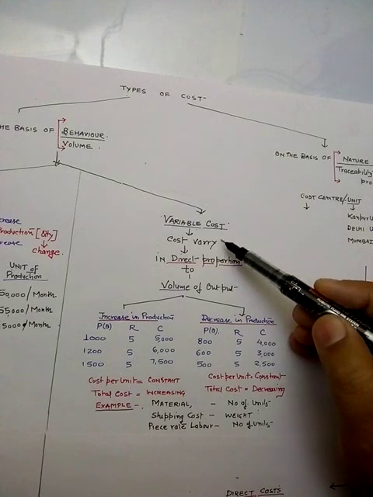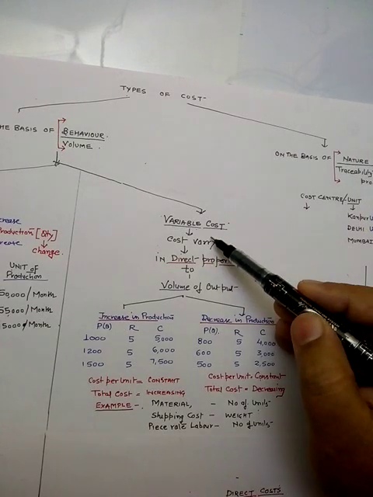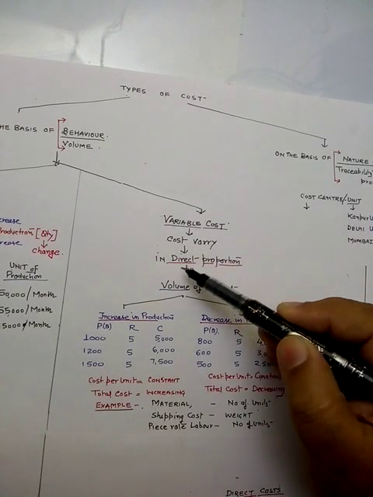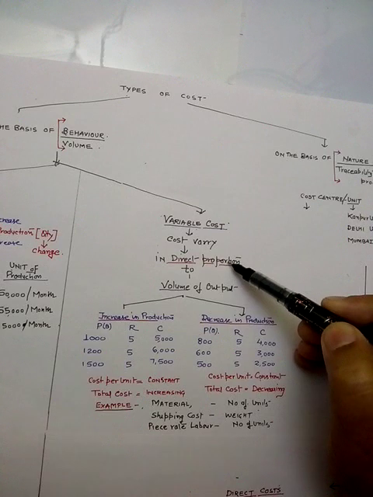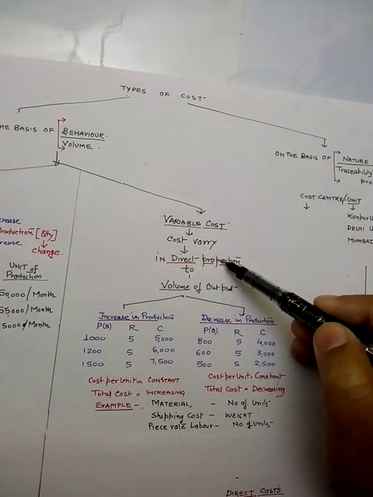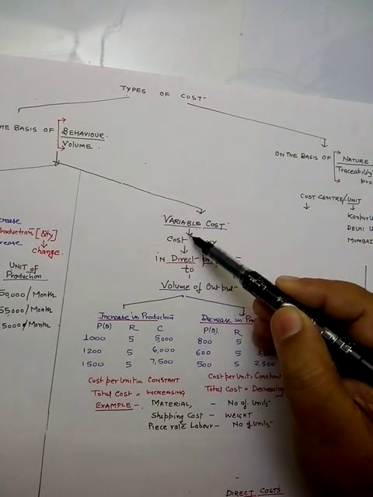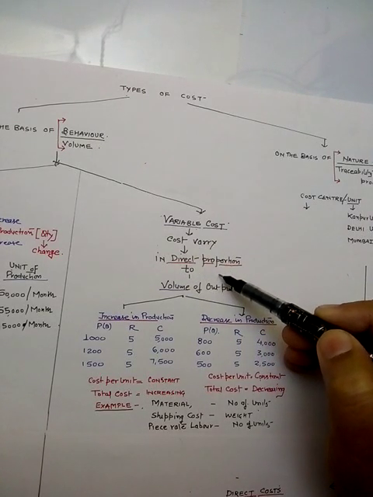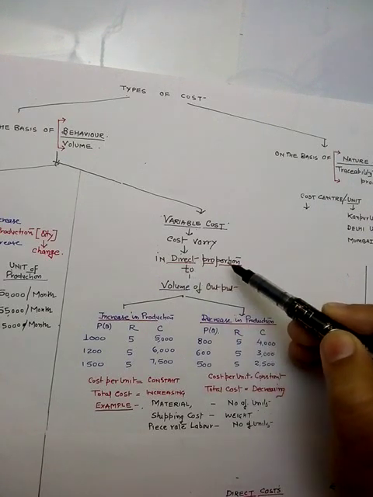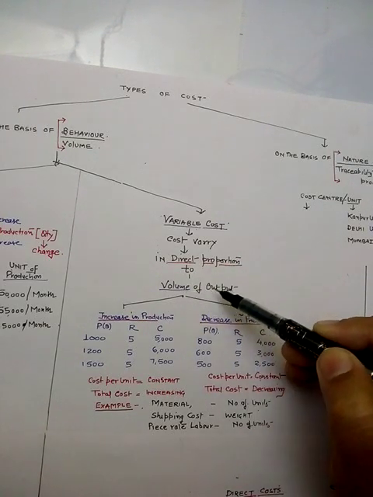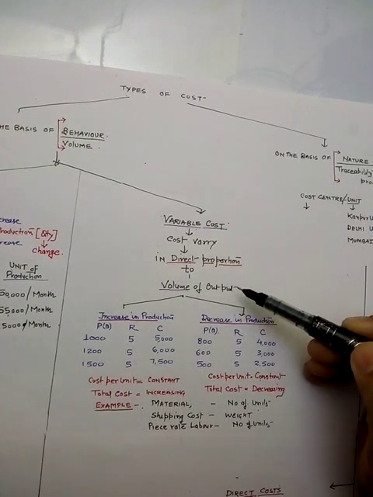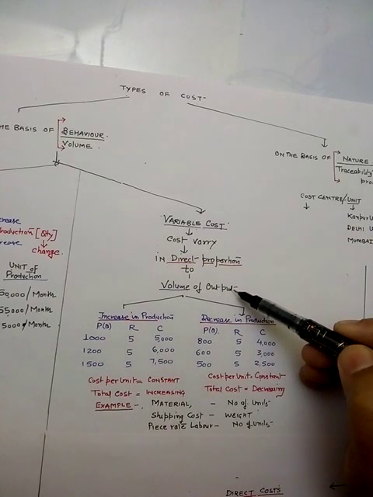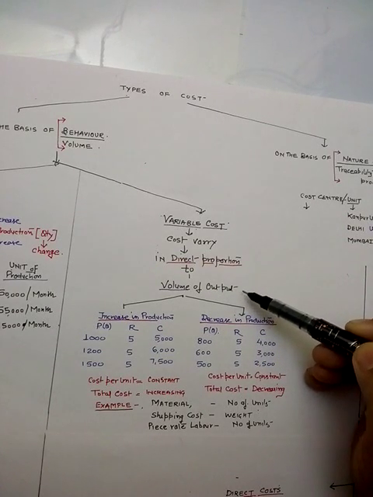That means if the production increases, cost changes in direct proportion: our production is increasing, cost is also increasing; our production is decreasing, cost is also decreasing. That is the meaning of direct proportion to the volume of output. Volume of output means the quantity of output produced by any manufacturing concern.